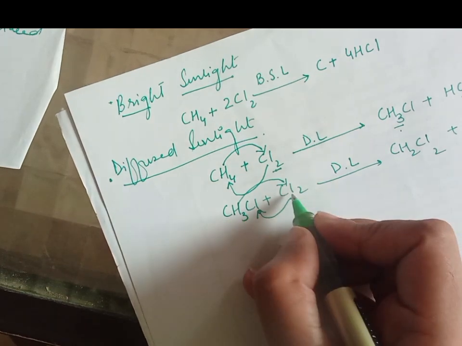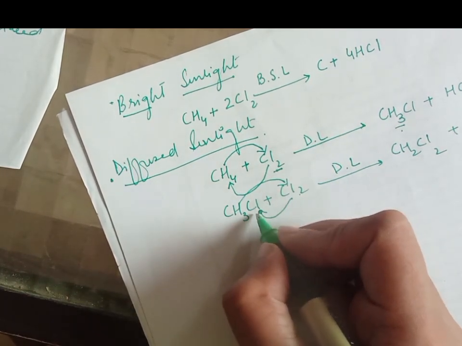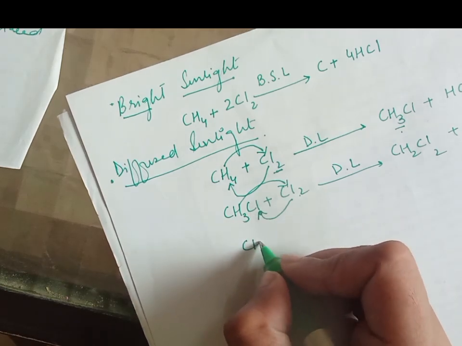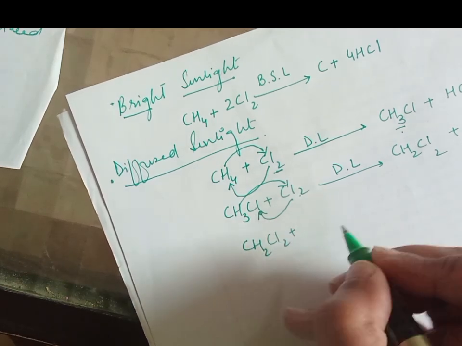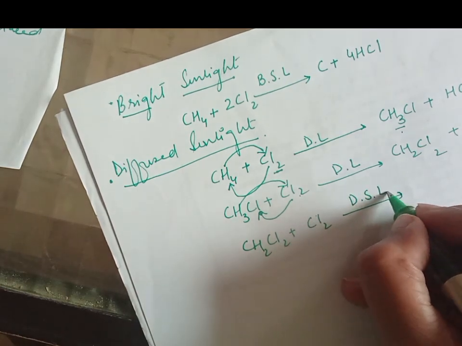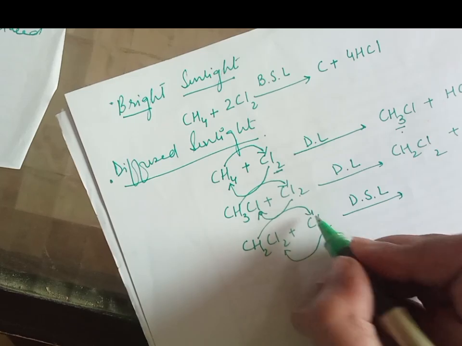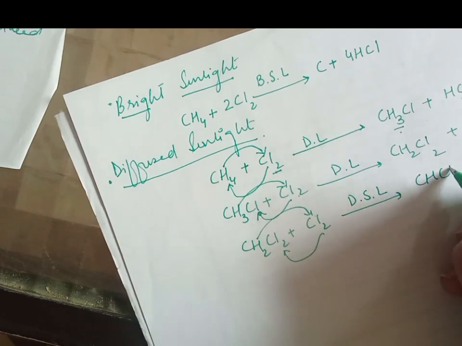This H moves towards here, that is why H2, and one Cl moves towards it, that's why it becomes Cl2. Then CH2Cl2 in diffuse sunlight, again one Cl moves towards here, one H moves towards here, giving CHCl3 and HCl.